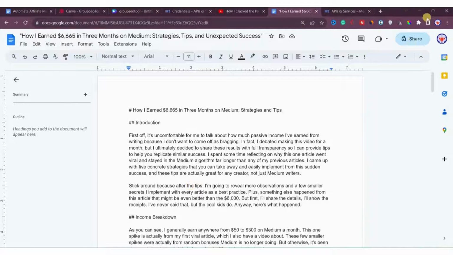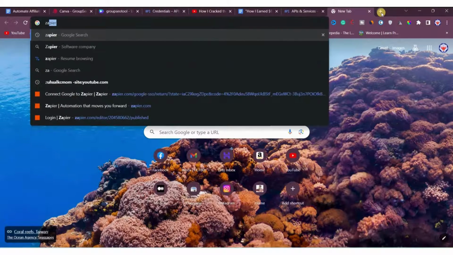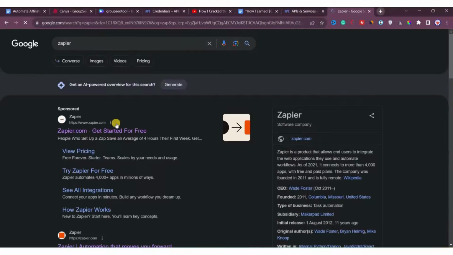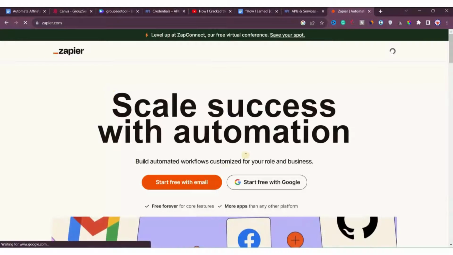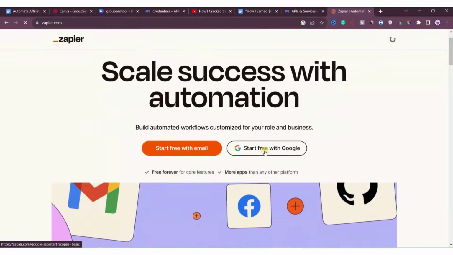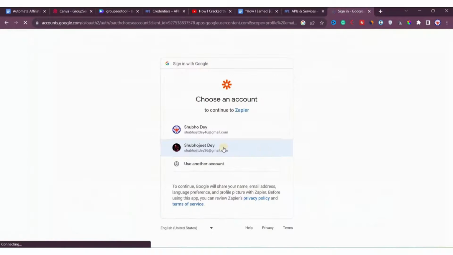To open Zapier, we will click on a new tab and search for Zapier. Now we'll go down and open it. Then we will start with a free account. Start free with Google. We'll click here, and then we will select one of the Google accounts.